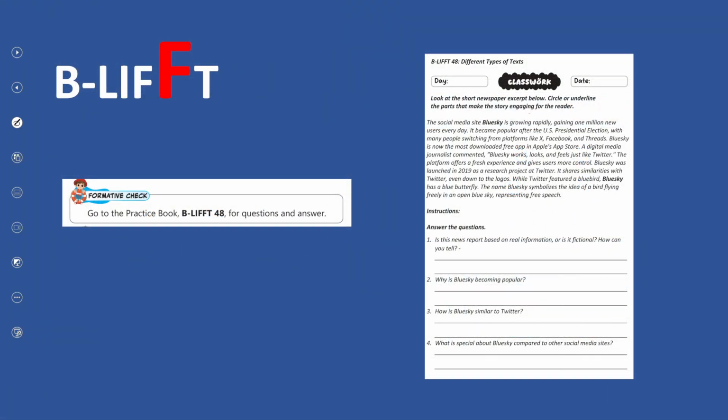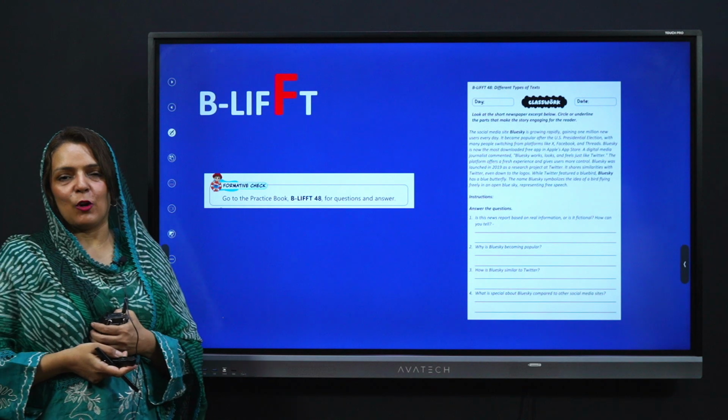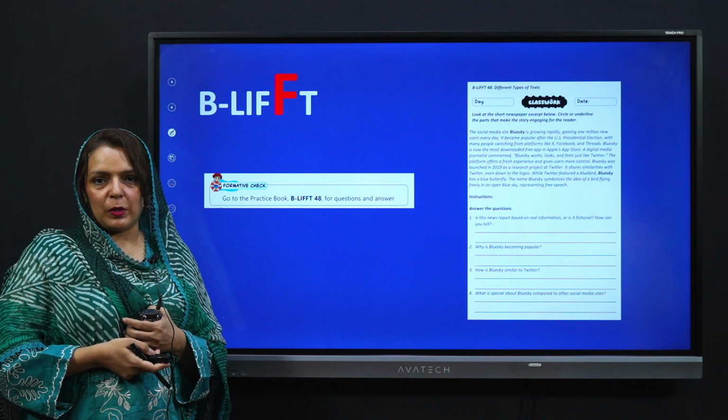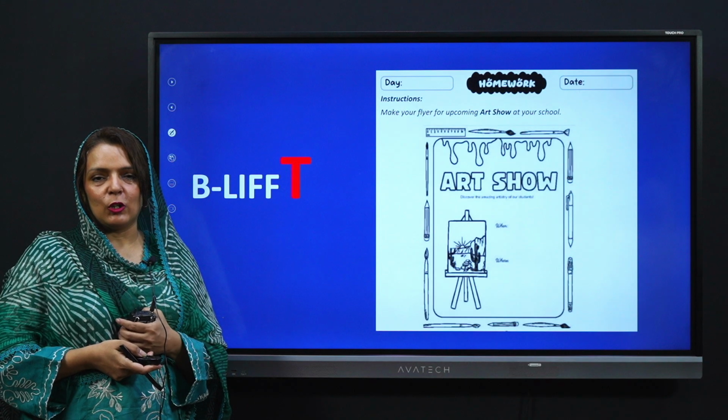Now, to check your understanding of the focus, we have designed this formative check. You have to do it in the class with the help of your teacher. Then go home, do your homework.